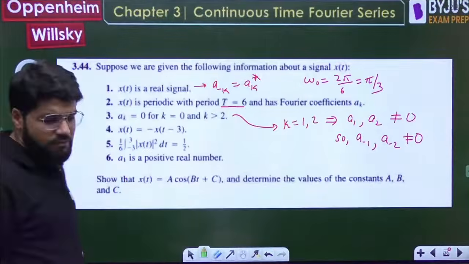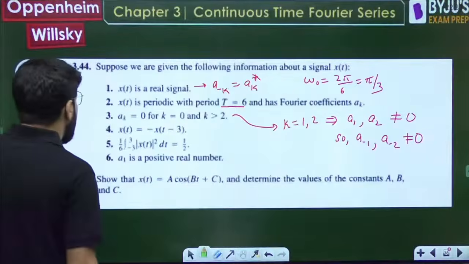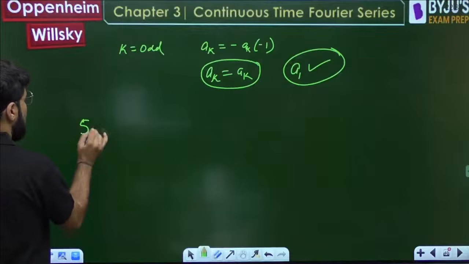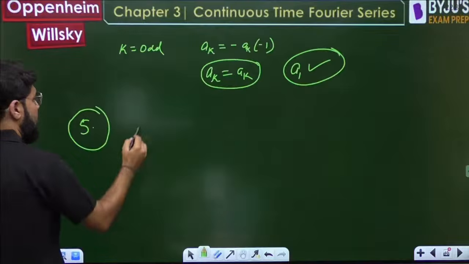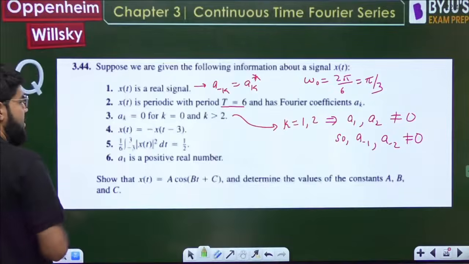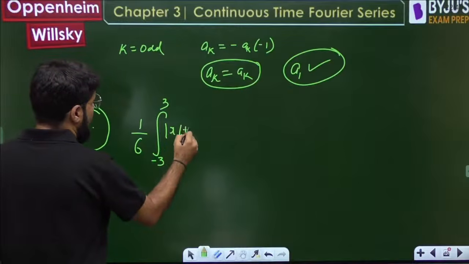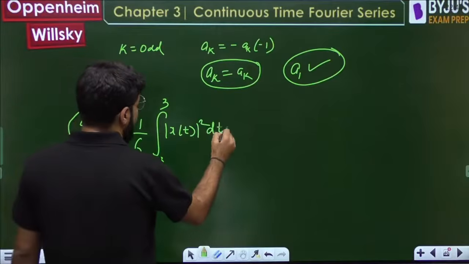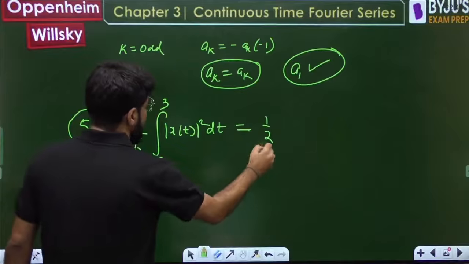Now point number 5. It is going to be applied by a theorem. Point number 4 we already used to deduce this. What is point number 5? 1 upon 6 integral from minus 3 to 3 of mod x(t) square dt is given as 1 by 2.